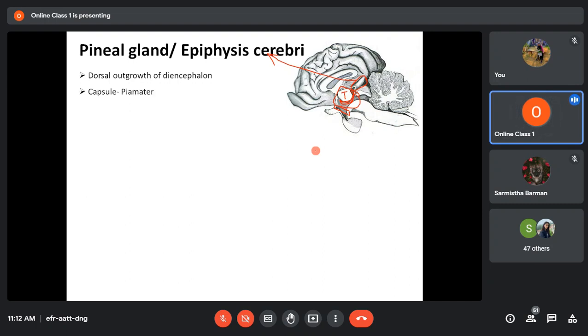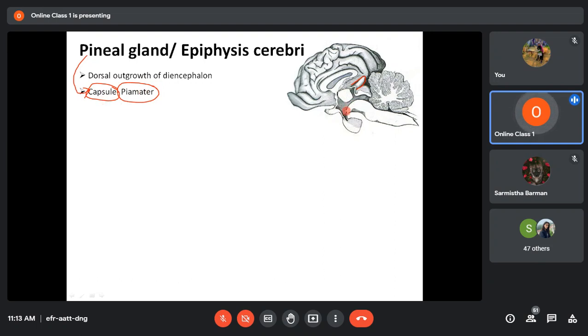The pineal gland is covered by pia mater, and that pia mater in turn forms the capsule of the pineal gland. That means this pineal gland will always be covered by a layer of connective tissue capsule, and that connective tissue capsule is nothing but the pia mater.